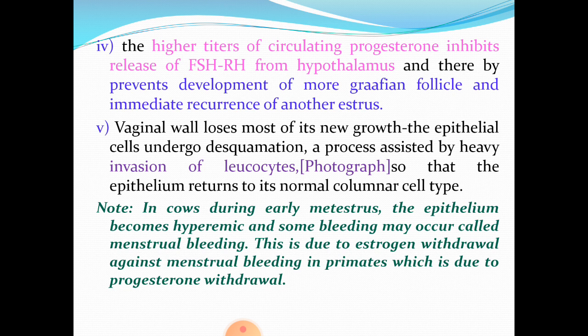In cows, during early Metestrus, the epithelium becomes hyperemic, that is physiological ischemia, that is temporary cessation of circulatory supply, and some bleeding may occur, and this is called menstrual bleeding. This is due to estrogen withdrawal, and this is against menstrual bleeding in primates, which I'll tell you a little later in my second part of the talk, which is due to progesterone withdrawal. Please remember this point.